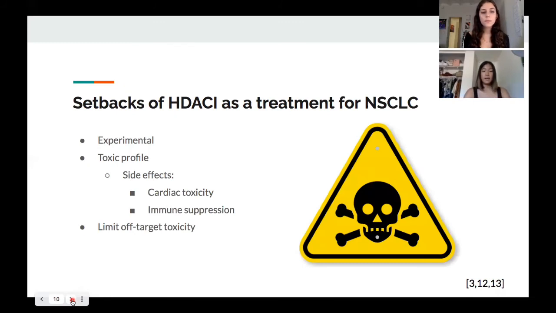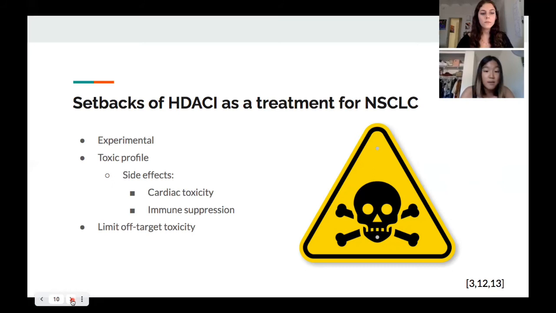And despite the potential benefits that inhibitors have on non-small cell lung cancers, there are also a couple of setbacks to account for. So HDAC inhibitors are extremely experimental. There hasn't been a phase 3 clinical trial done yet in testing the application of these inhibitors on patients. And it also has an extremely toxic profile. This stands as a major setback, especially when combined with cytotoxic chemotherapy.